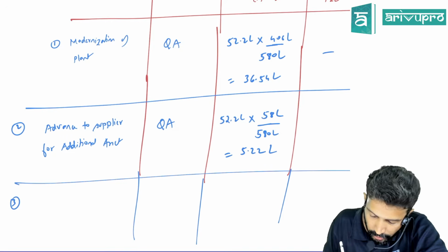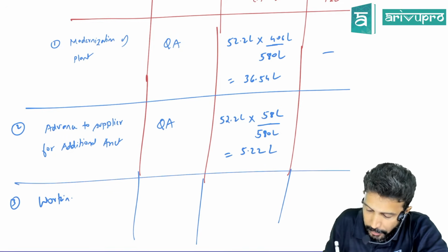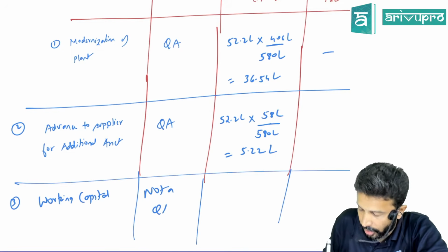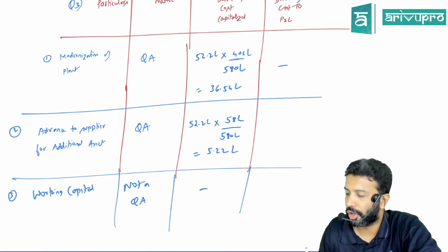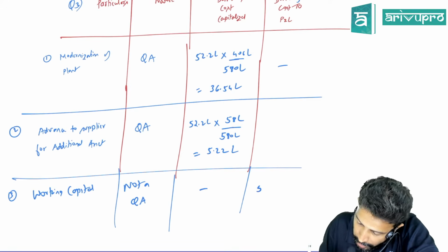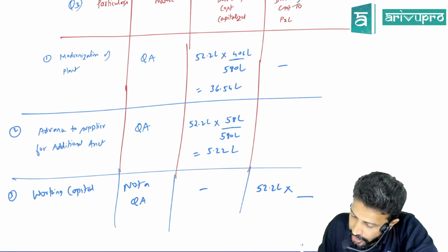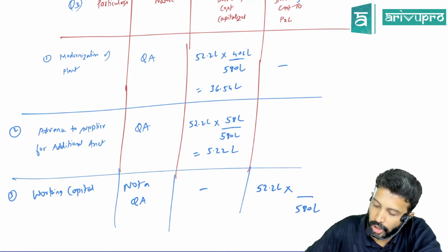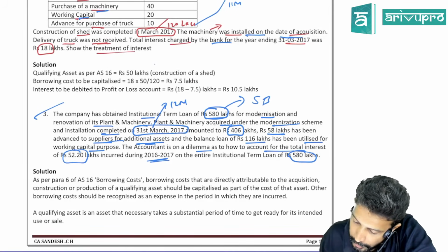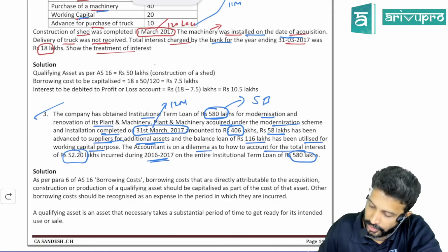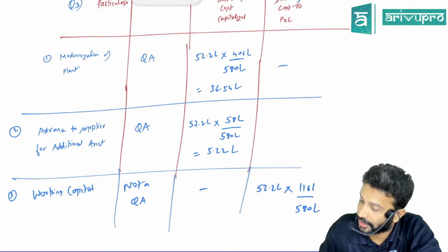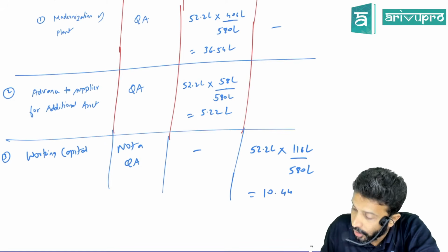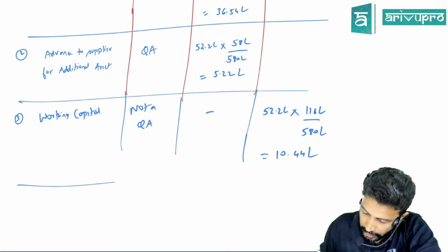Next one is for working capital. Working capital, I'm 100% sure, is not a qualifying asset. So capitalization or P&L? P&L. 52.2 lakh is the interest on a total loan of 580 lakhs. How much got utilized for working capital purpose? 116. For 116 loan amount, how much is the interest? 10.44. Okay, so again, you can bring in the total column.